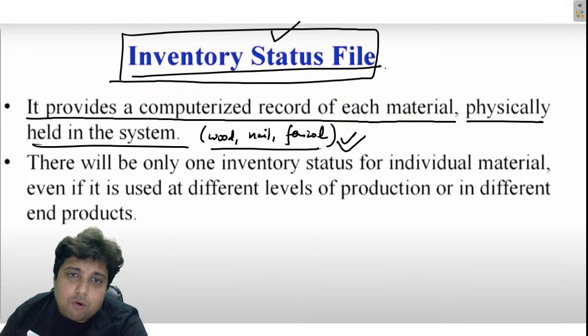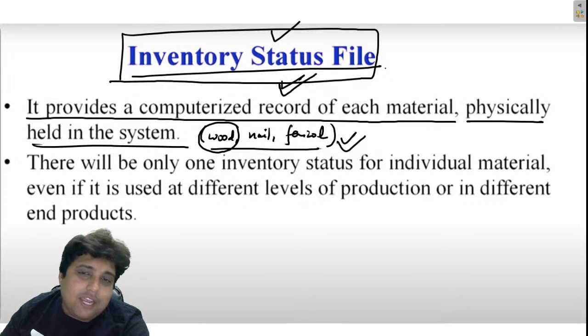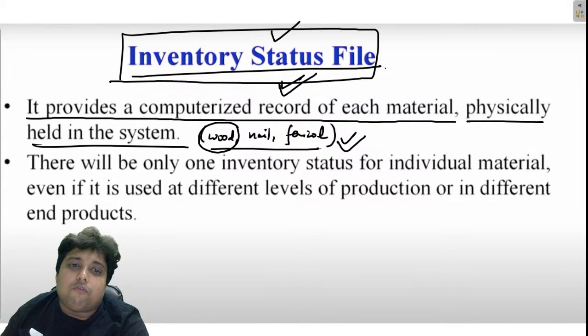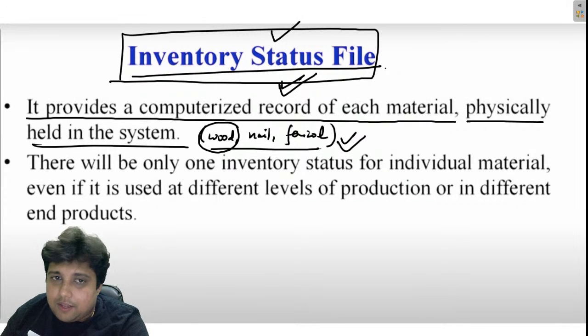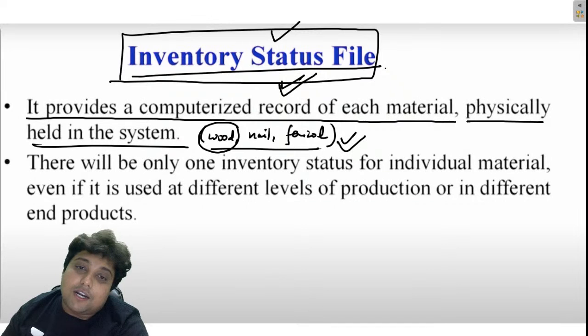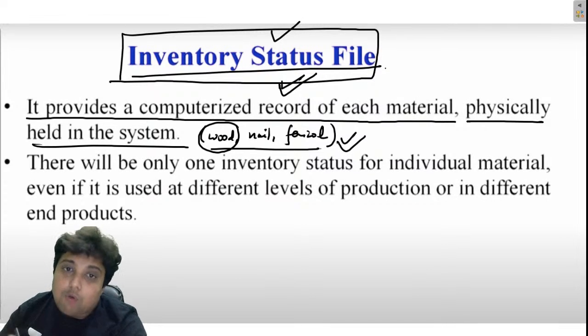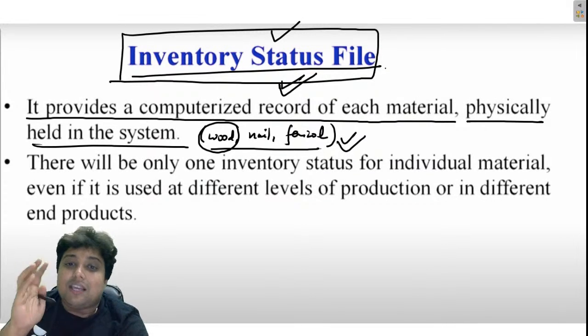Like if we talk about wood, the inventory status file will have all the information: what type of wood the company has, where in the warehouse this wood is kept, when this wood was ordered, how much wood is left, how much wood is utilized. Everything is known, right?